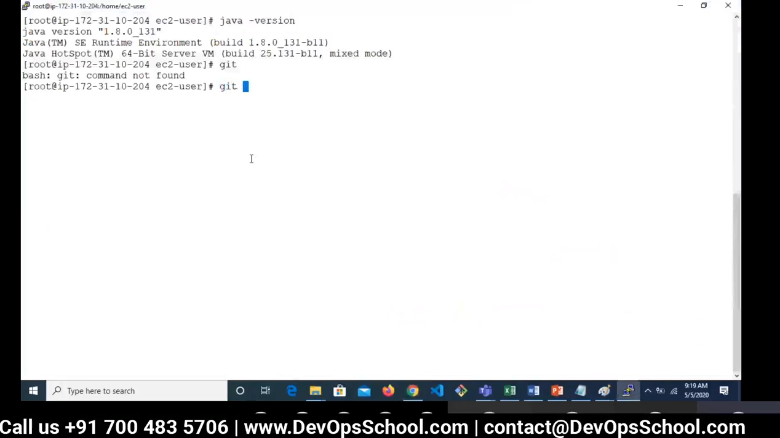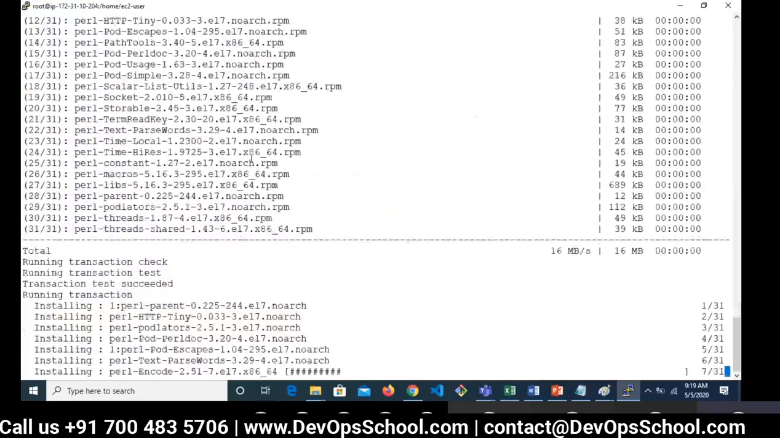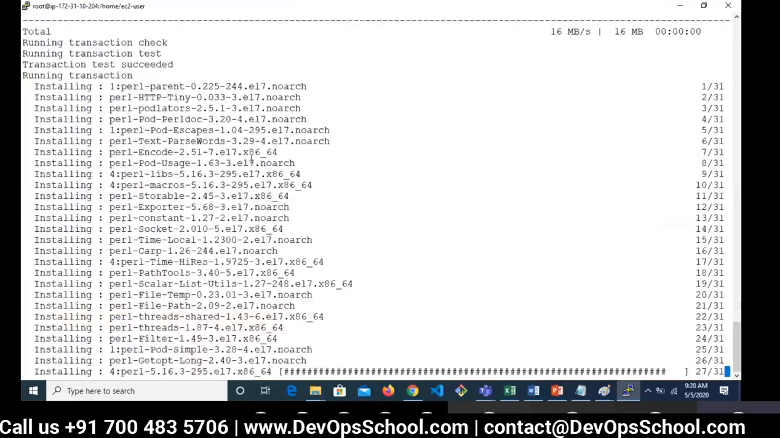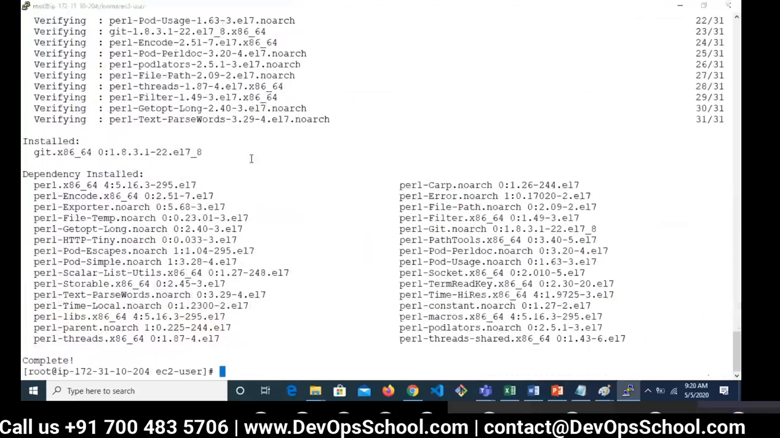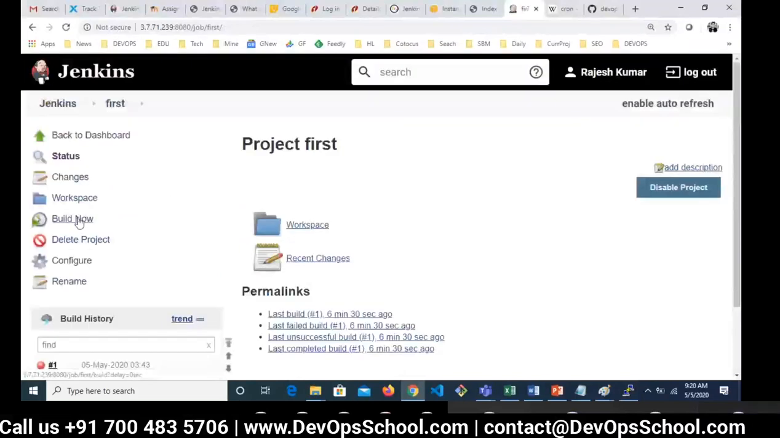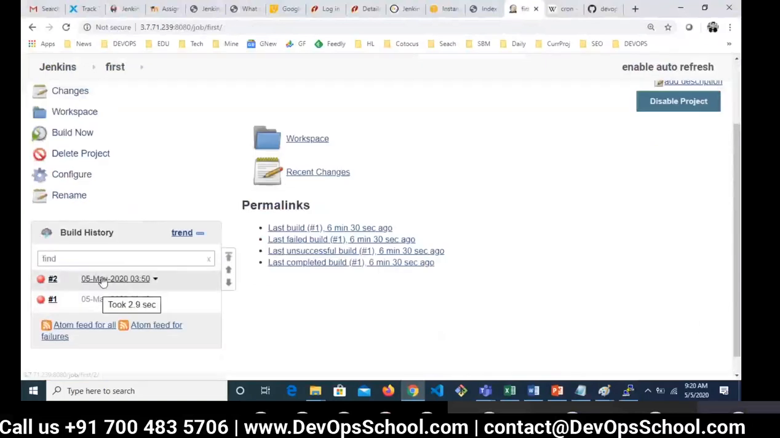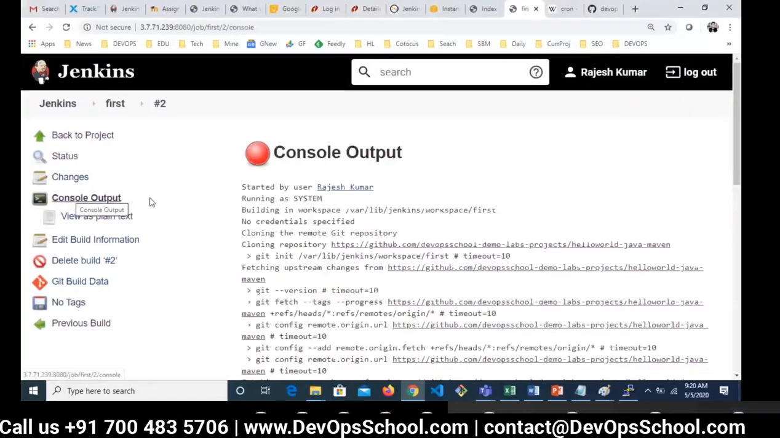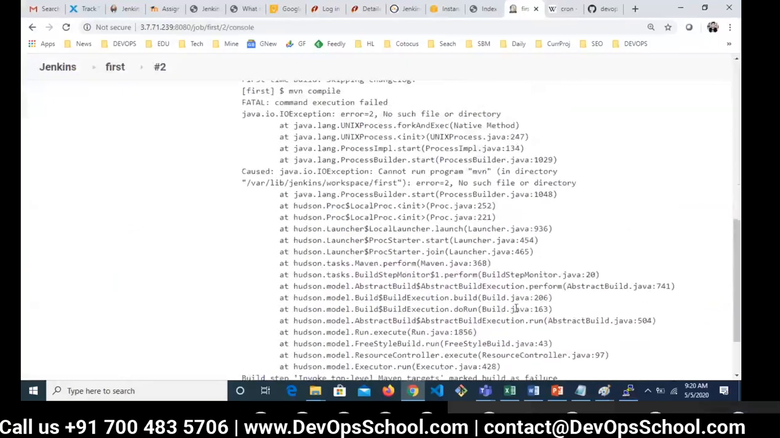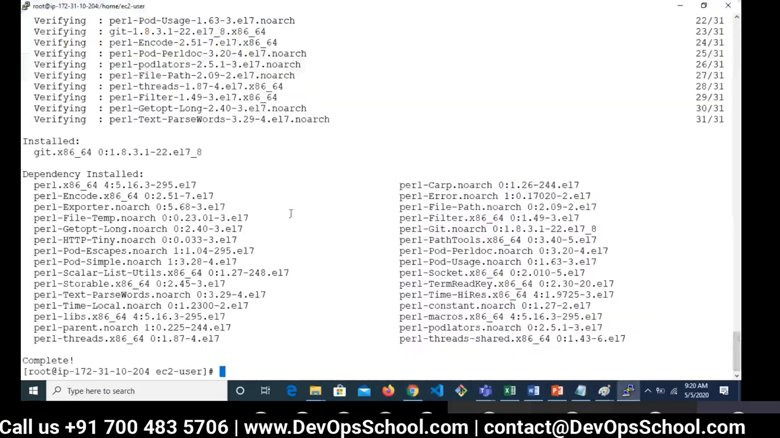So here I'll install it manually. Yum install git -y, and installation is almost done. After that, build now one more time. Build number 2 failed also, wonderful. So now you tell me what is the problem here? No, there's no Maven. Yes, guys, there is no Maven. Now you understood that you have to have the tool installed.